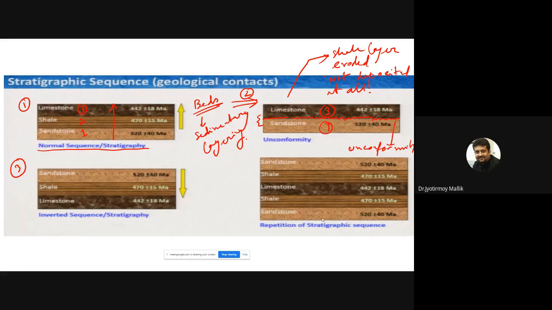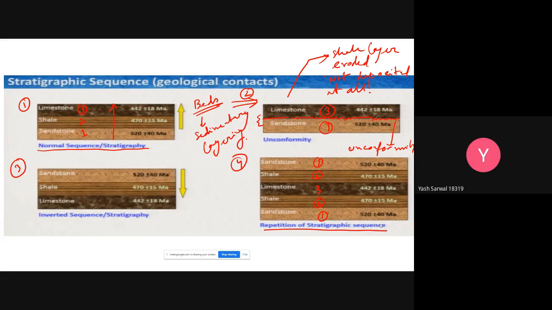And then the last one, the fourth picture, I am seeing a limestone unit. On either side of it, I find the shell and the sandstone. The limestone is 442 million years old. The shell on either side is 470 million years old, and the sandstone on either side is around 520 million years old. So I see a repetition of stratigraphic sequence.